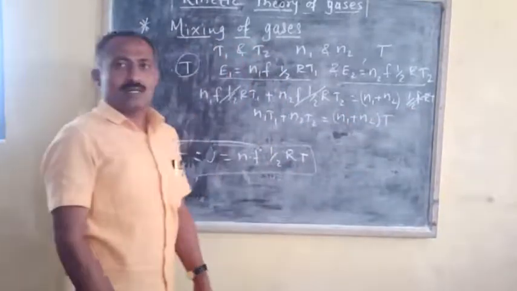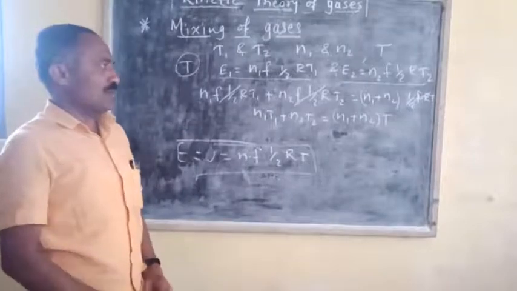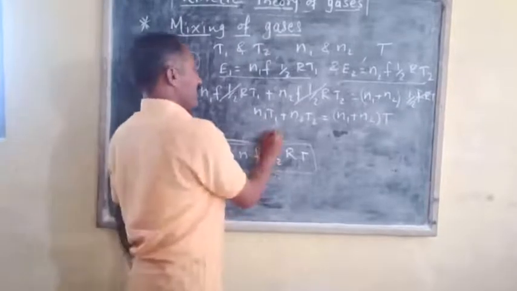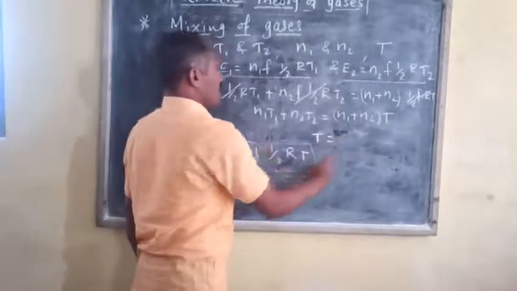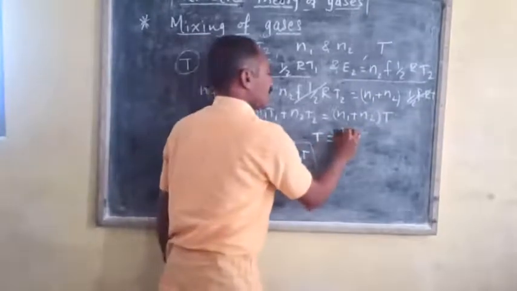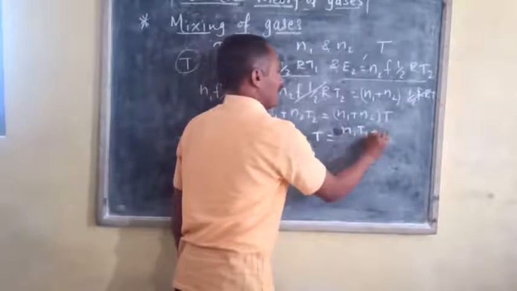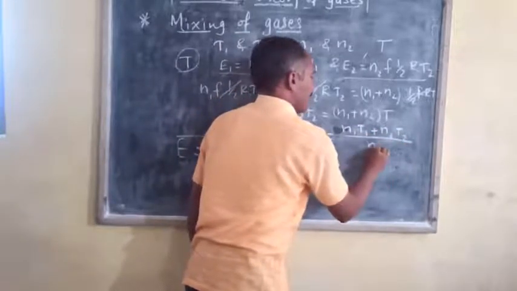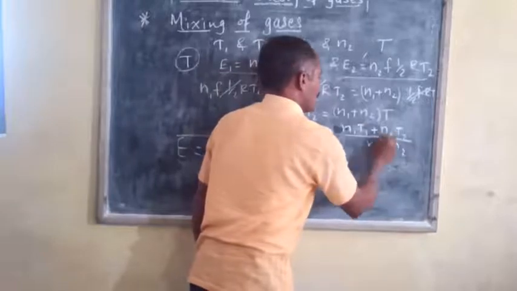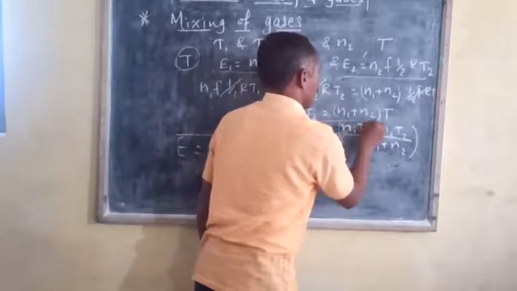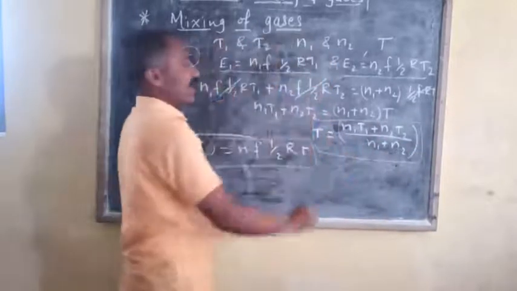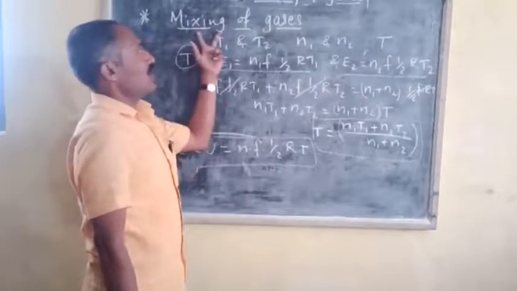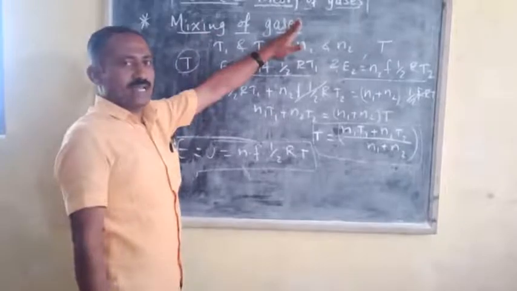Therefore, the absolute temperature of the mixture we can find by the formula capital T is equal to N1 T1 plus N2 T2 divided by N1 plus N2. With the help of this formula, we can determine the absolute temperature of the mixture of two ideal gases.